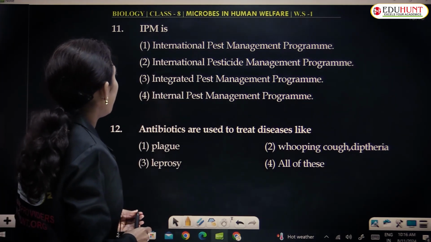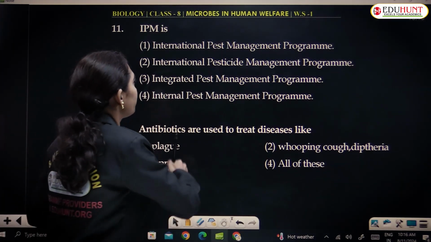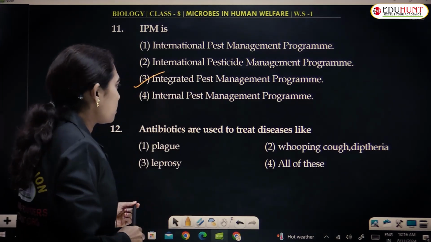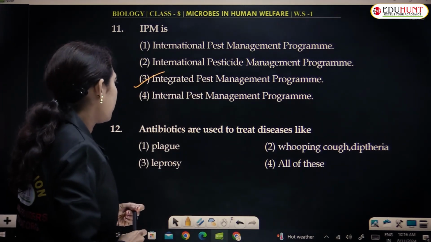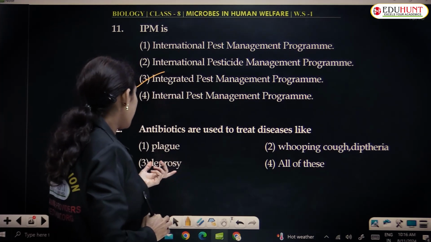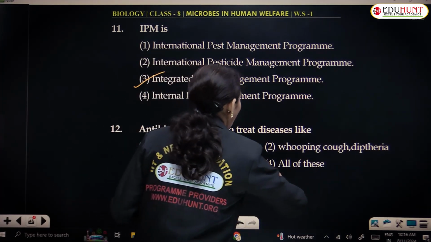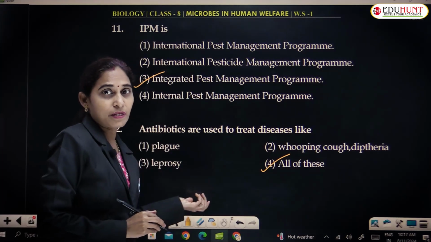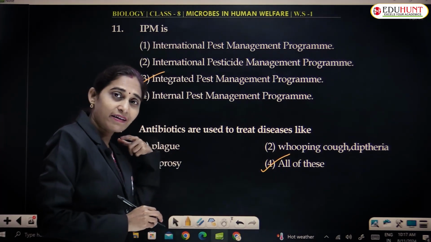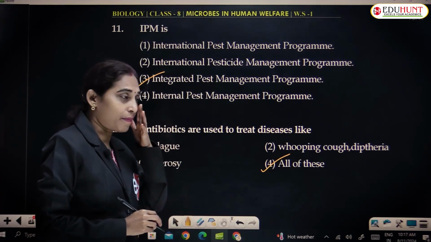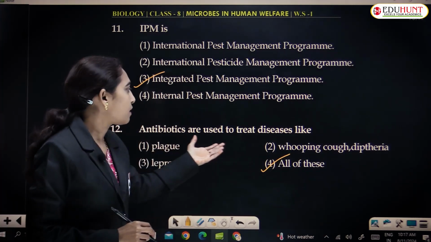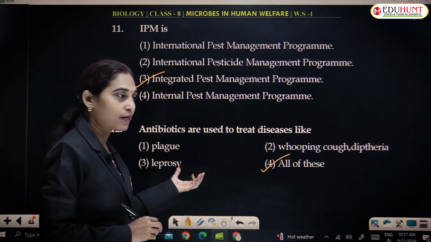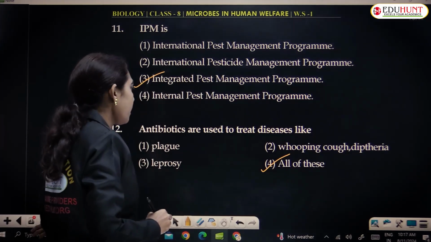IPM is Integrated Pest Management Program. Antibiotics are used to treat diseases like whooping cough, diphtheria, leprosy, plague. All these are caused by bacteria. Antibiotics are the chemicals that act against bacteria, pathogenic bacteria. So all these are the results of bacterial attack only. That is why all of these.